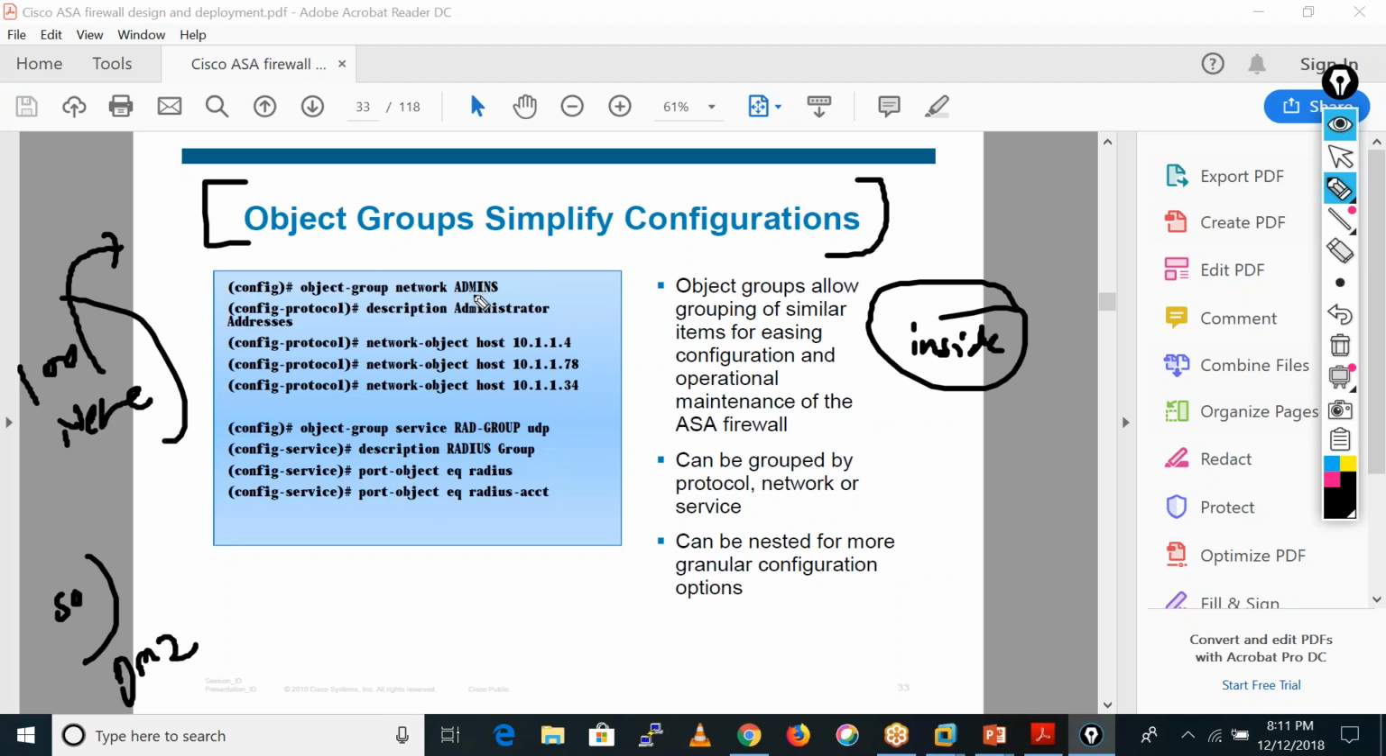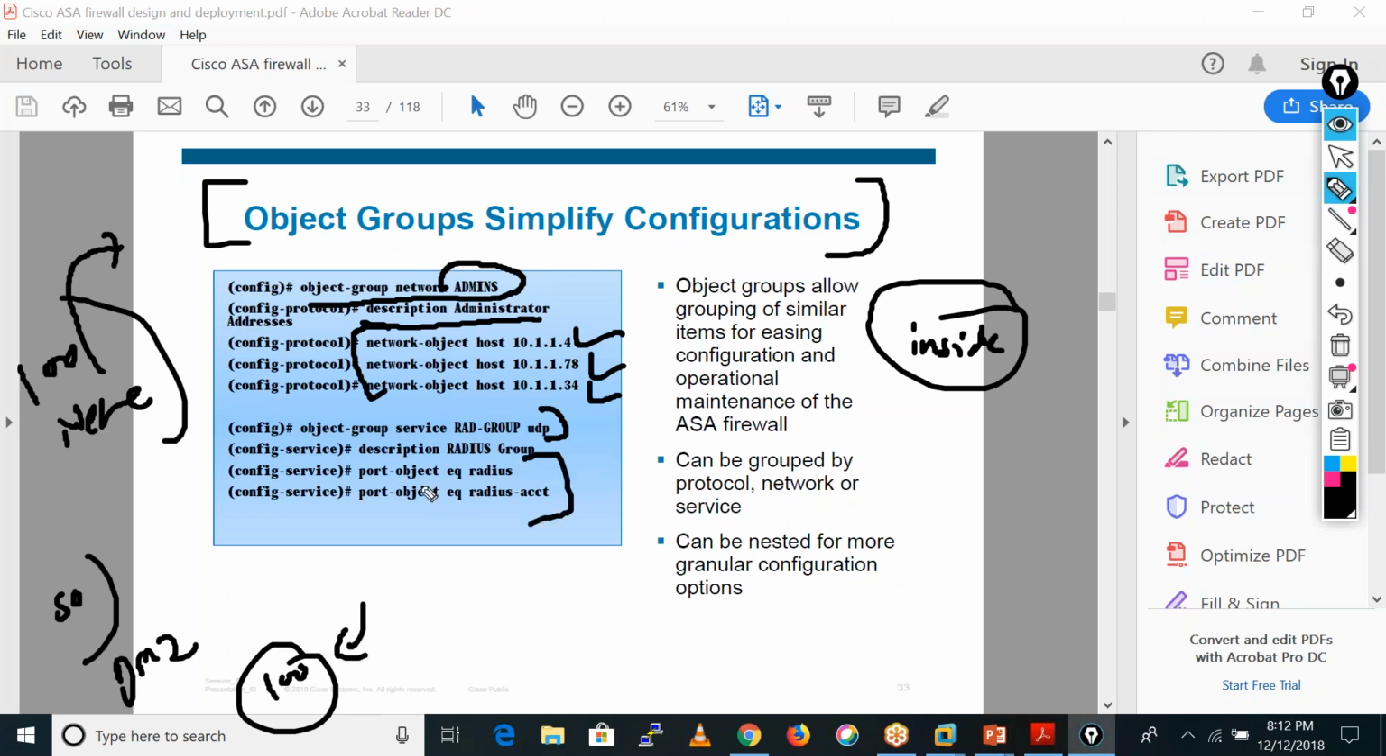Here they have created this network object which is admins. They gave the description, this is for administrator addresses, and they have given these addresses. So they just combine all the administrator IP addresses in one group. Same thing with the red group. This is also for services, meaning we are running hundreds of servers in our DMZ, so we can group these servers according to their services, according to the port numbers and all.